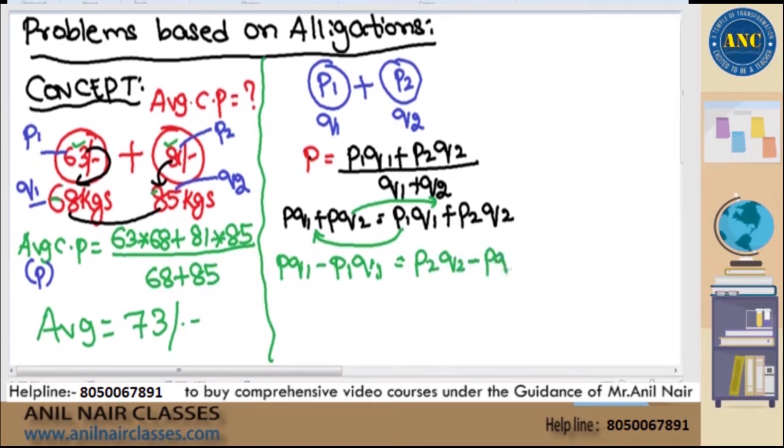If I simplify further, taking Q1 as a common factor, this becomes Q1 into P minus P1.